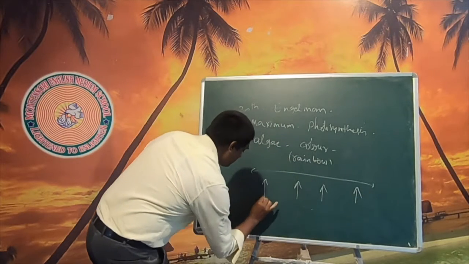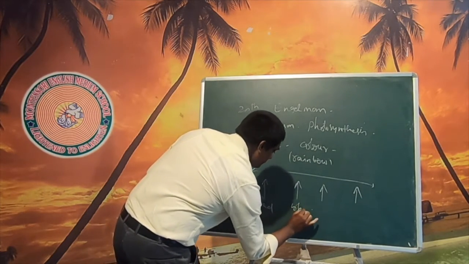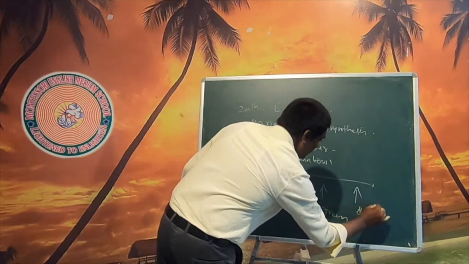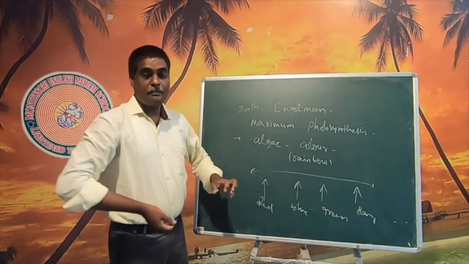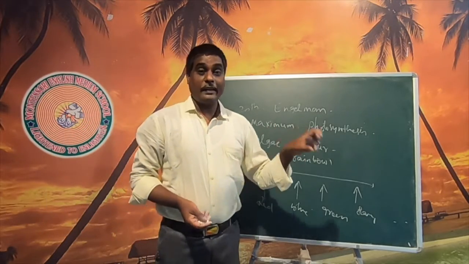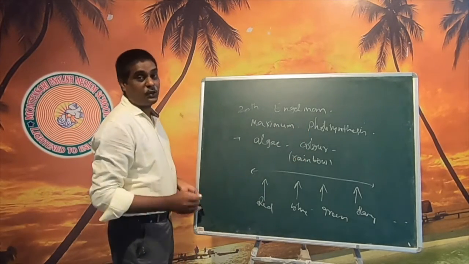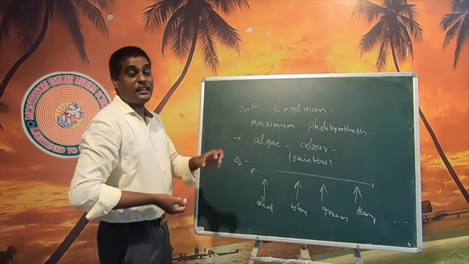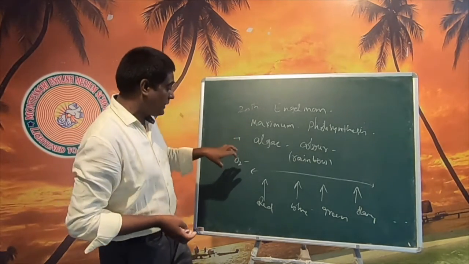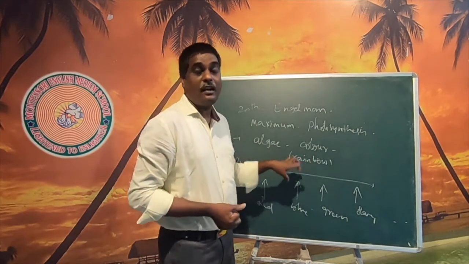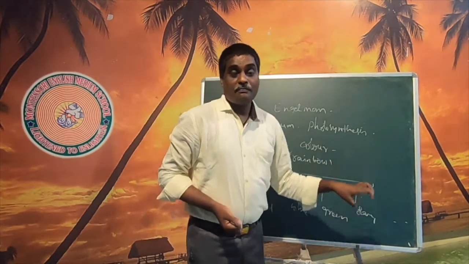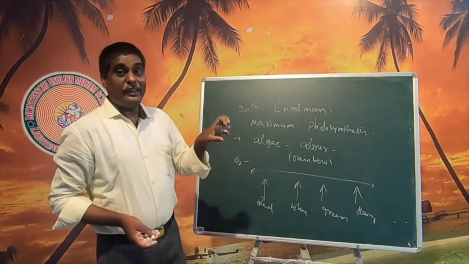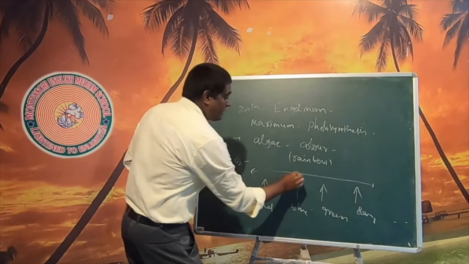Red, blue, green, orange, different colors. He kept oxygen sensitive bacteria on this algae. The oxygen sensitive bacteria crowded in the illumination of the red and blue.